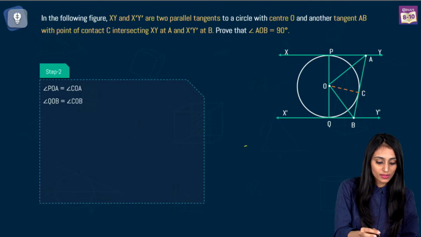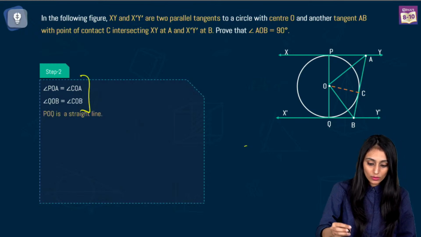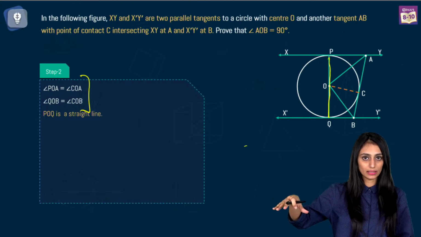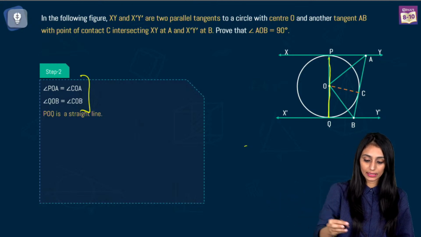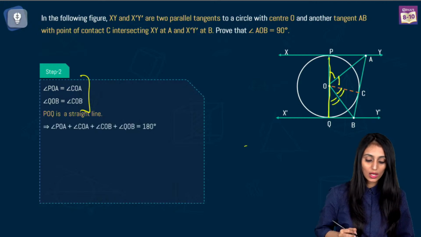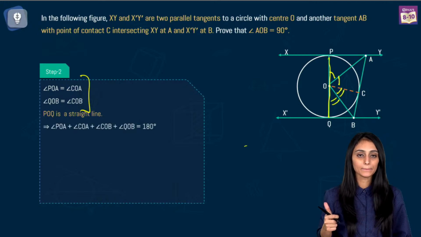So, till now we got this information from step 1. Now this is a straight line. We all know a straight line is 180 degrees. The angle formed on a straight line is 180 degrees. So this angle plus this angle plus this angle plus this angle, they all add up to give 180 degrees. Makes sense.